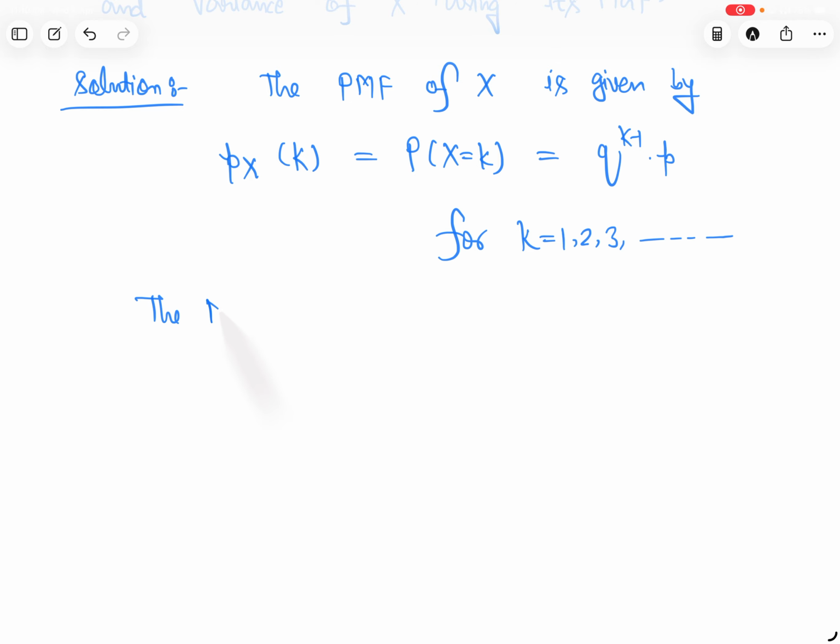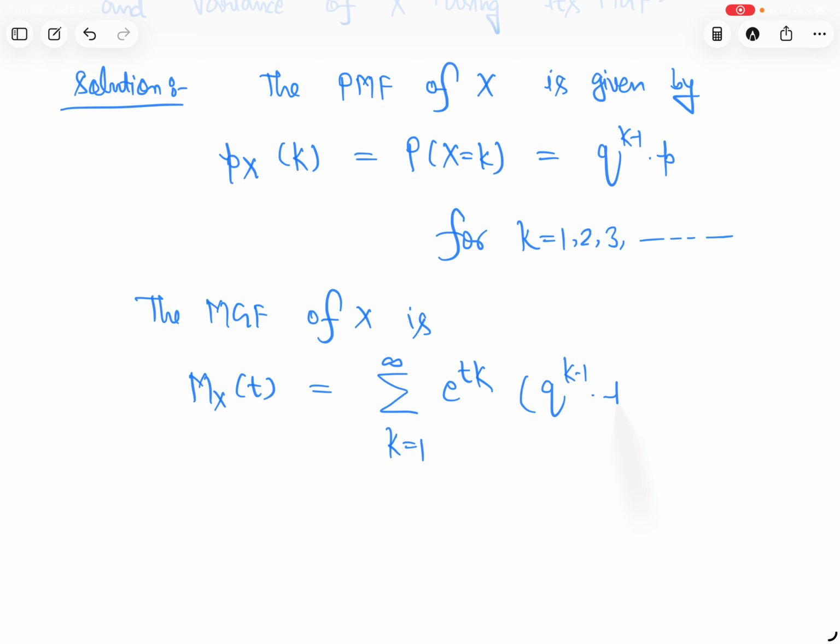The MGF of X is the sum over k going from 1 to infinity of e to the power tk, q to the power k minus 1 into p. Because we know that M_X(t) is equal to the expectation of e to the power tX.